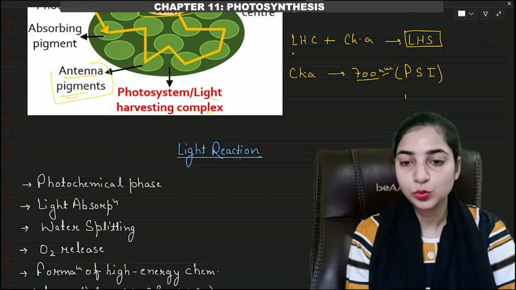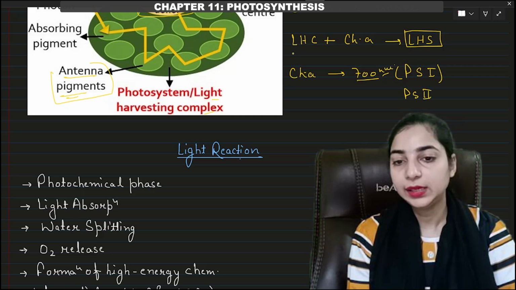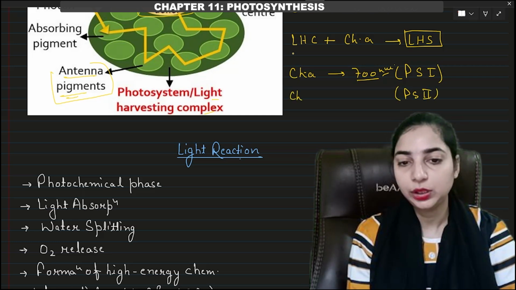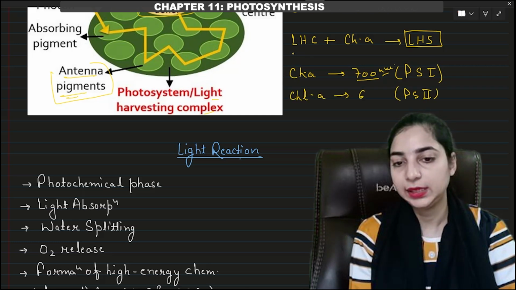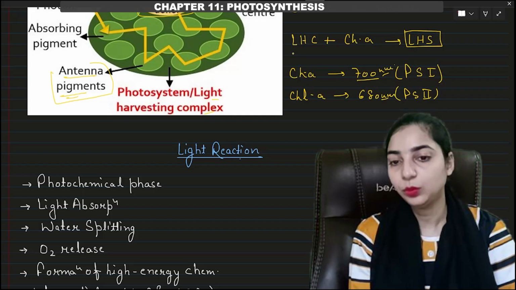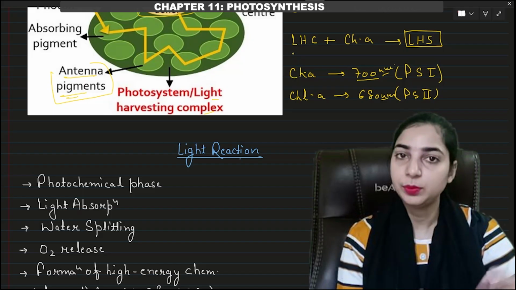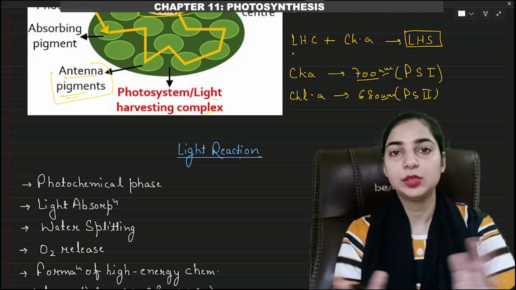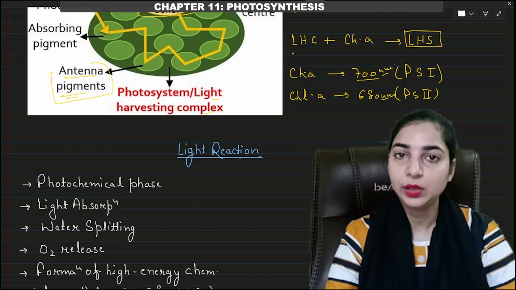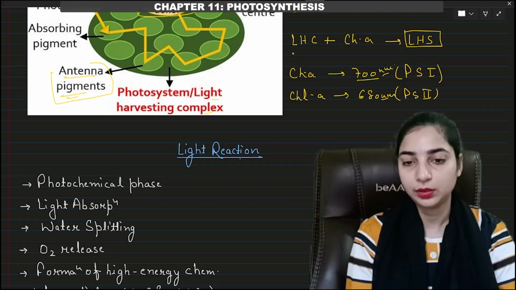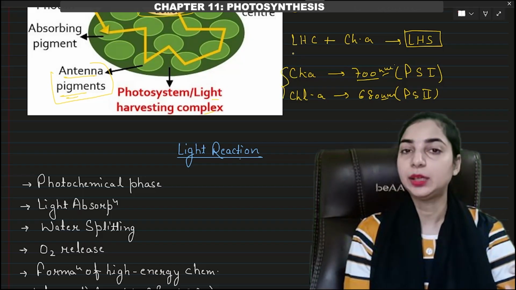In case of PS2, the electron will get excited when the chlorophyll A molecule receives the light of 680 nanometer. Because in PS1, the chlorophyll A molecule has the absorption peak of 700 nanometer, and in PS2, it has an absorption peak of 680 nanometer. So this is the basic difference that you have to remember.